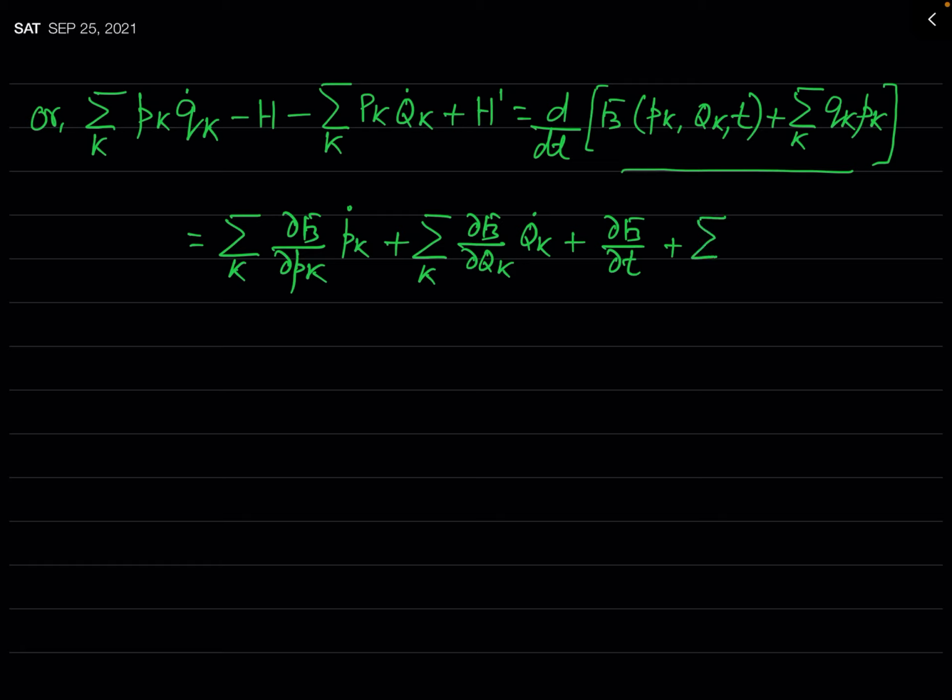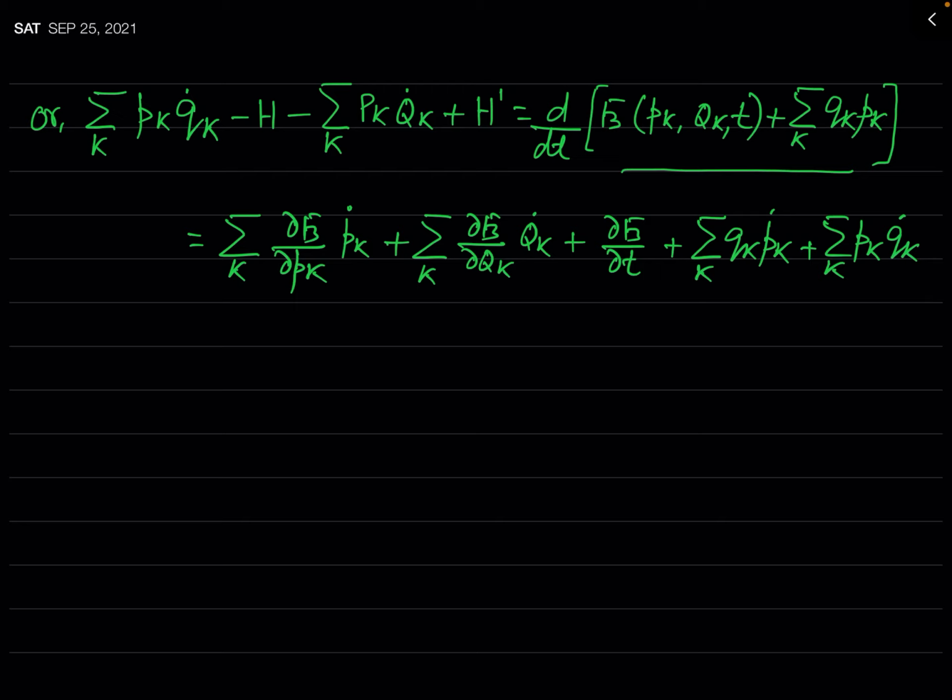So you can see this will be summation over k qk pk dot. Actually there will be dpk by dt, and that is pk dot, and plus summation over k pk at dqk by dt, and that we will write qk dot.